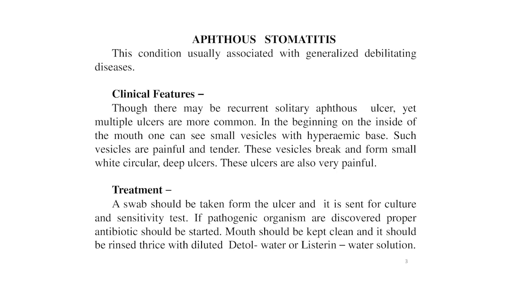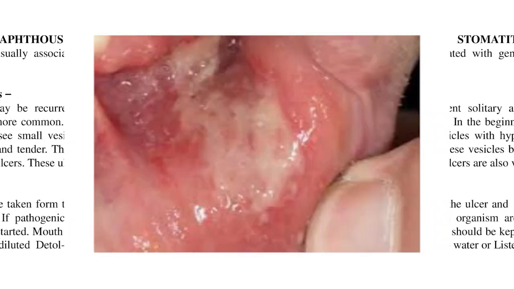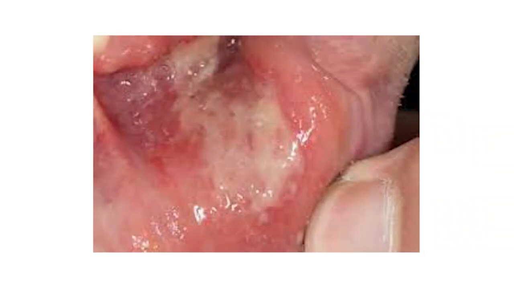Now the treatment of the aphthous stomatitis: a swab should be taken from the ulcer and it is sent for the culture and sensitivity test. If pathogenic organisms are discovered, proper antibiotics should be started. Otherwise, maintenance of oral hygiene is the most important step in the treatment of this aphthous stomatitis. Mouth should be kept clean and it should be rinsed thrice with diluted Dettol water or a Listerine water solution. Dear students, here is a good picture of aphthous stomatitis which clears your concept regarding traumatic stomatitis and aphthous stomatitis.